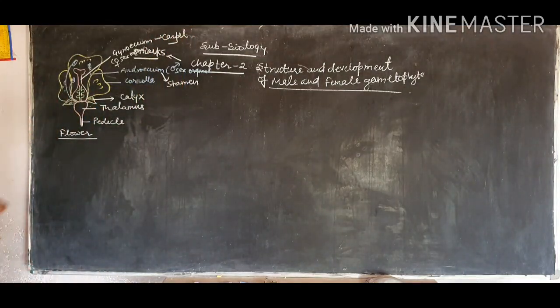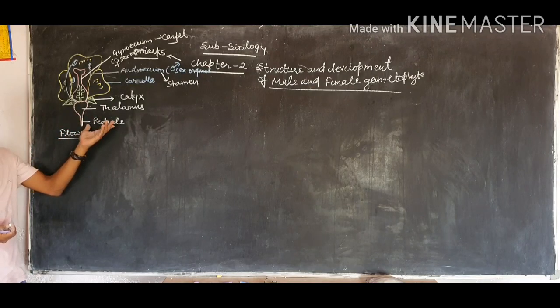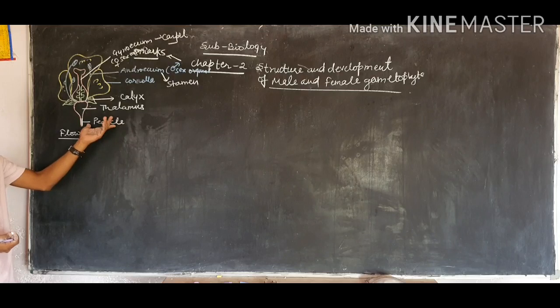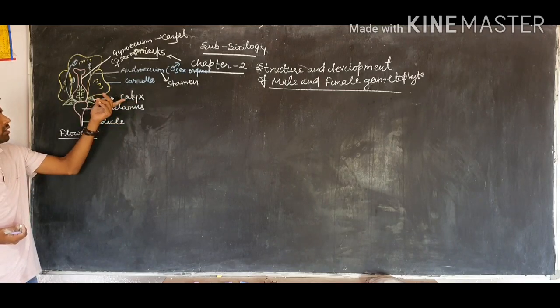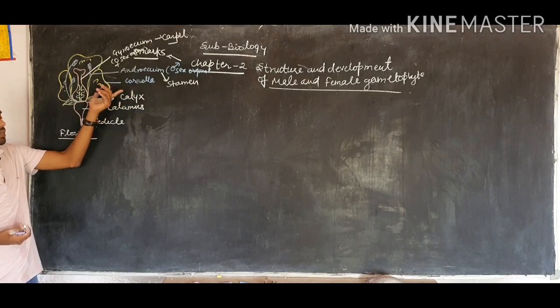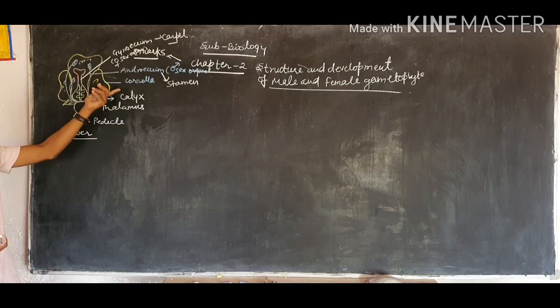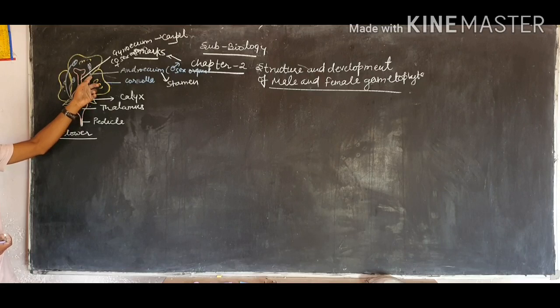So these are the structures given. The pedicel is a stalk-like structure by which the flower is connected to the branch. The thalamus is a basal structure. The calyx is the first structure, a photosynthetic, leaflet-like structure. The corolla is an attractive whorl, by which pollination is carried out, as different colors attract insects. And the second part is called the androecium, which acts as the male reproductive organ.